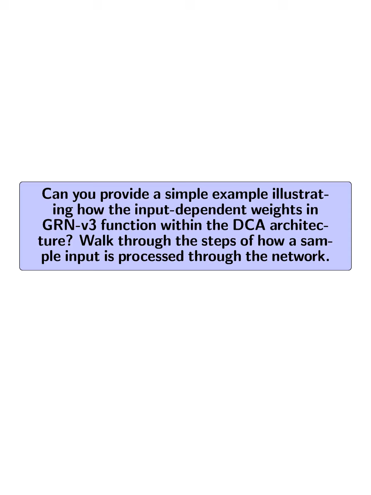Can you provide a simple example illustrating how the input-dependent weights in GRNv3 function within the DCA architecture? Walk through the steps of how a sample input is processed through the network.